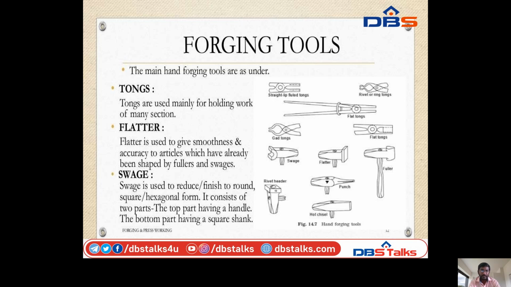Swage is used to reduce or finish work to round, square or hexagonal form. It consists of two parts, the top part having a handle and the bottom part having a square shank.